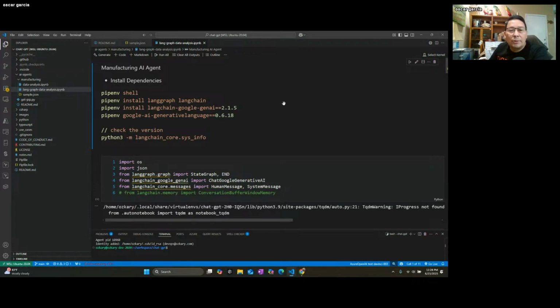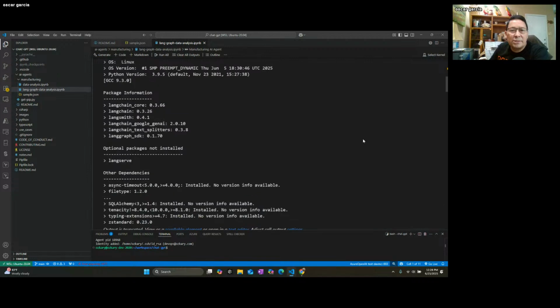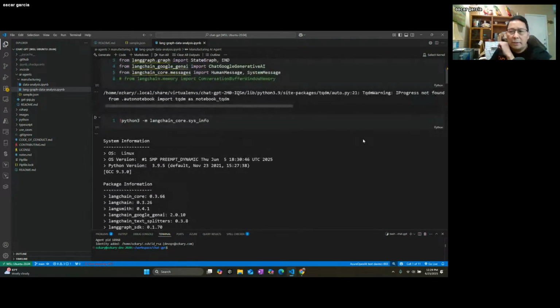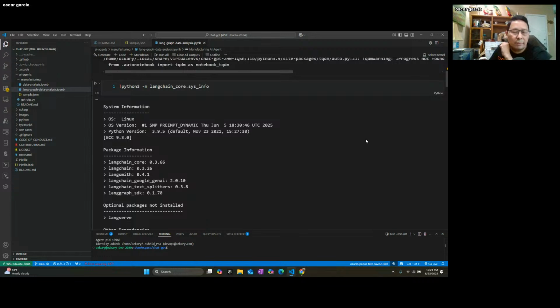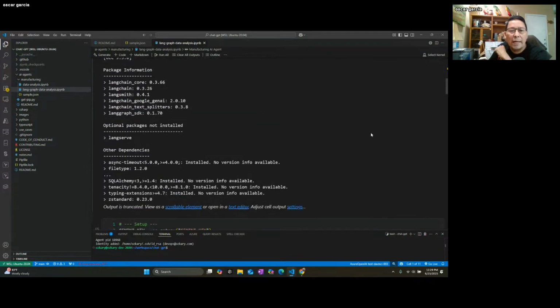And basically install the dependencies. This is also information on dependency checking, because with Python pip and NPM there are a lot of constraints on what versions to install based on the libraries you want to use. So these are just utilities to see what versions we have.